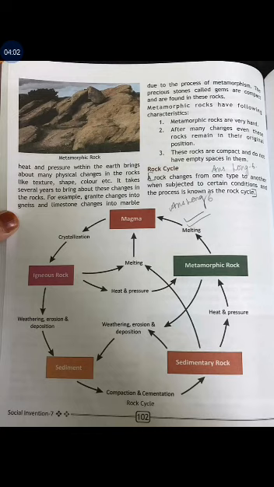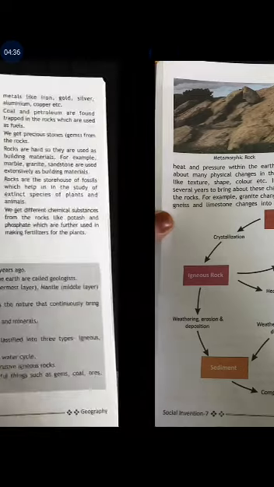it turns into an igneous rock, and after weathering, erosion and deposition, it becomes sediments. Compaction and cementation make them sedimentary rocks, and then heat and pressure make them metamorphic, and again melting of the metamorphic rocks makes them lava. So here you can see that each type of rock is interconnected to one another, and that is why it is known as a rock cycle.